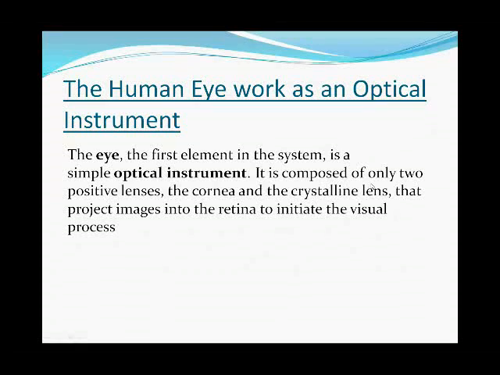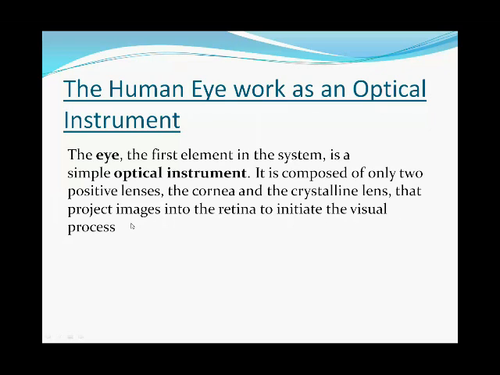It is composed of only two positive lenses, the cornea and the crystalline lens, that project images onto the retina to initiate the visual process.